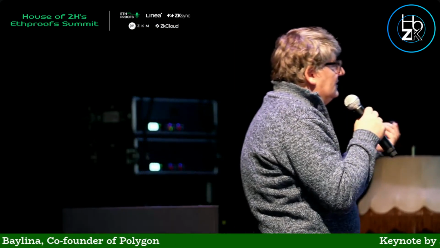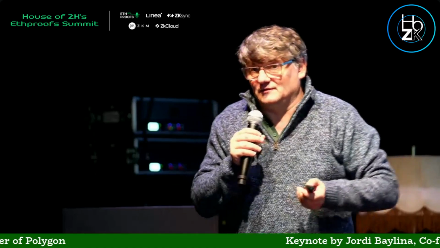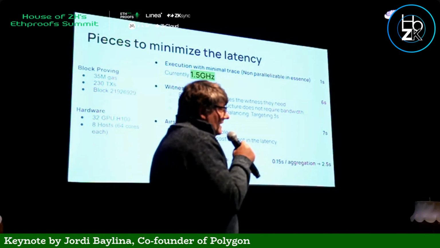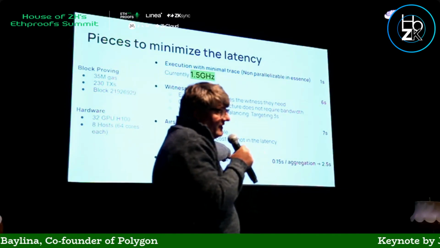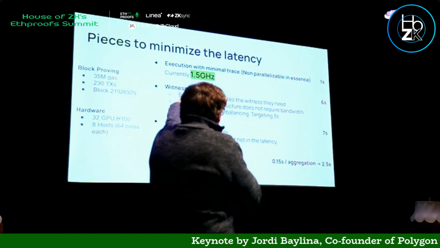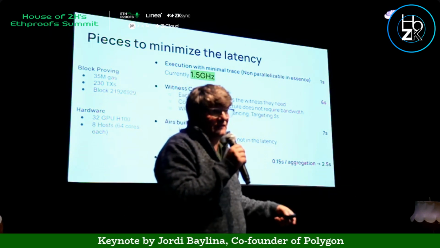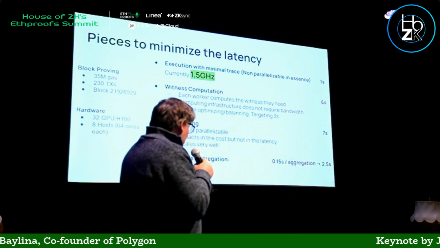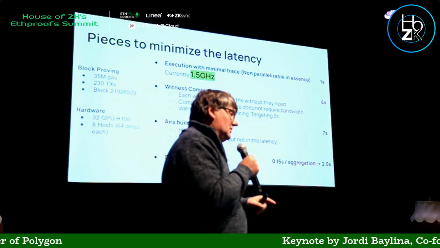The next one is air building. I mean, this is where the real work is happening. This is what happens mainly in the GPU. The first one happens a lot in the CPU, but the second one happens in the GPU. The good thing of this is that this is the big work, but this scales very, very, very well. I mean, this parallelizes very well. This is with 32 GPUs, so you can expect that if instead of putting 32 GPUs, you put 64 GPUs, this number is going to halve. Witness computation, it should, but at this point, it does not parallelize as well, but theoretically it should. Okay, so these 2 things should parallelize well.